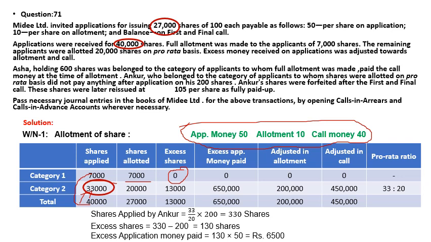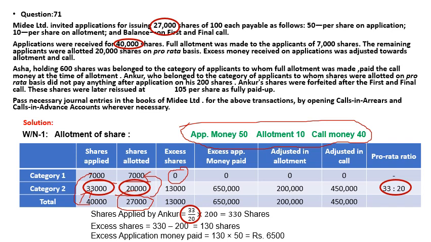So now this will be allotted 20,000 shares, because the total is 27,000 shares, of which full allotment was made to 7,000. So we have the remaining 20,000 shares. For which we are allotting 20,000, and the pro-rata ratio comes to 33:20.